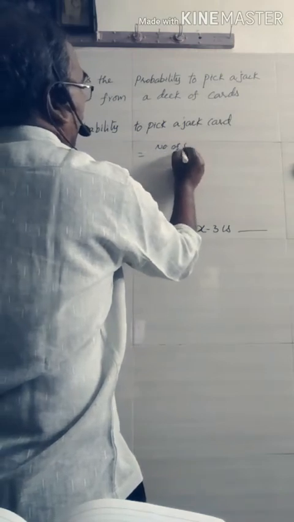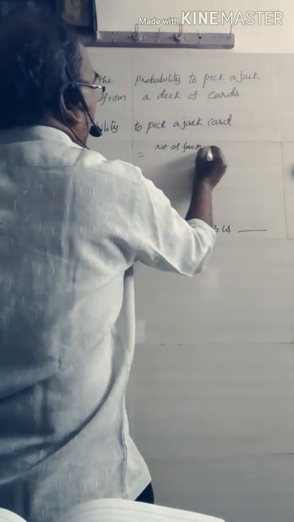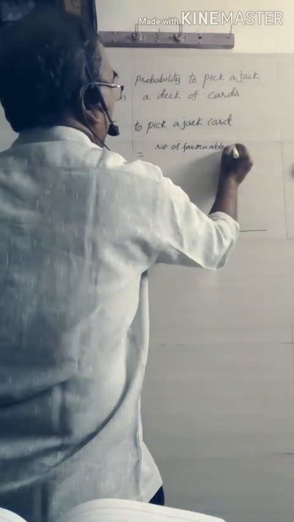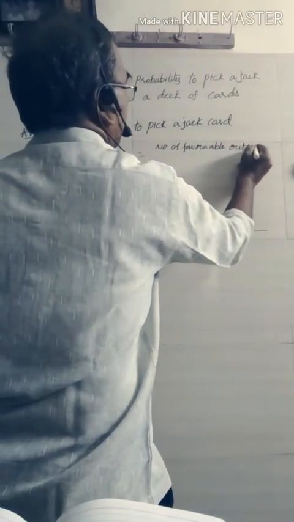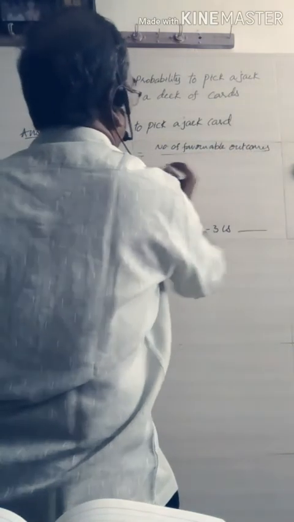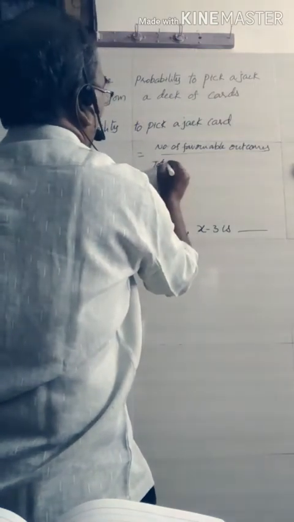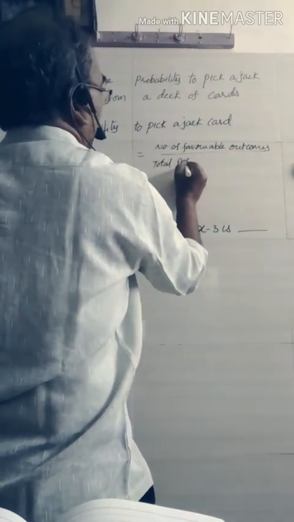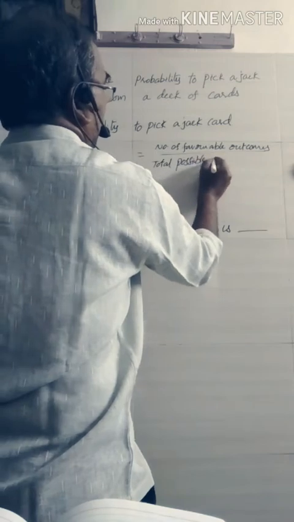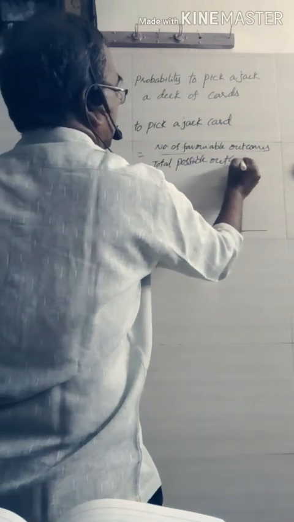Number of favorable outcomes by total possible outcomes.